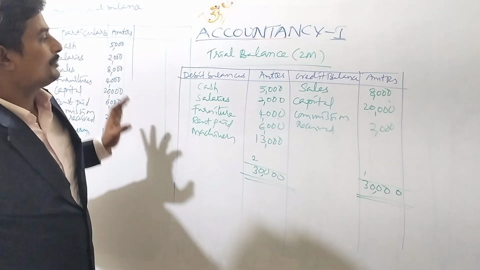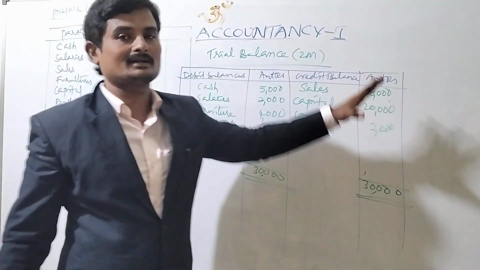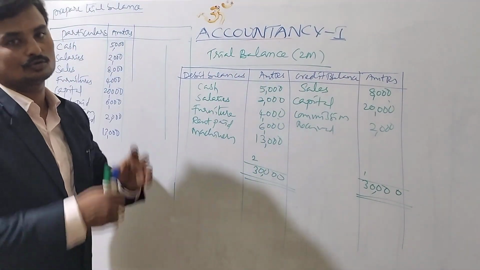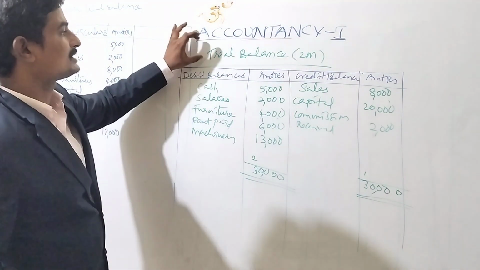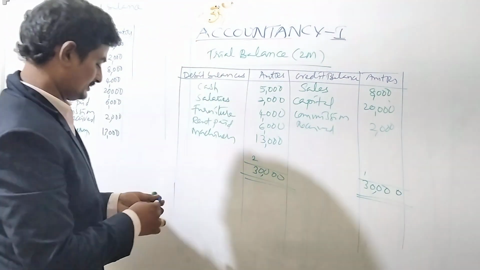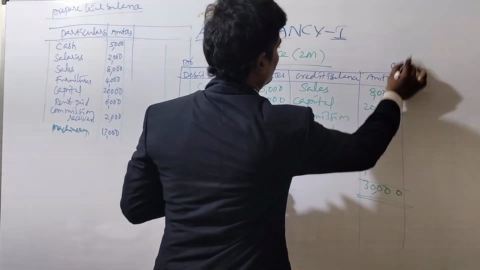And apart from this, we have to separate debit balances and credit balances, to be recorded separately, right? This is the pro forma trial balance, okay. Here it is debit side and here it is credit side.